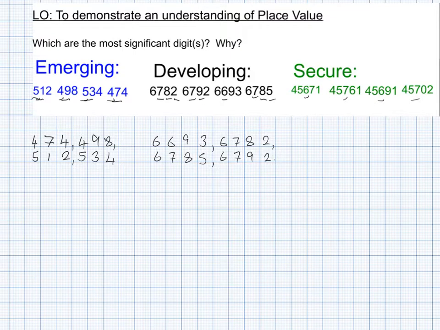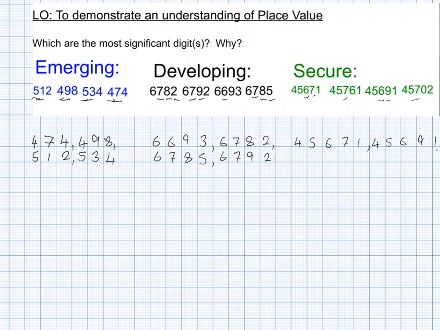So the smallest one is going to be one of the 600s. So we move on and we look at the tens, which is 70 against 90. So the smallest number is going to be 45,671. Then we do a comma, and now the next smallest is going to be 45,691.